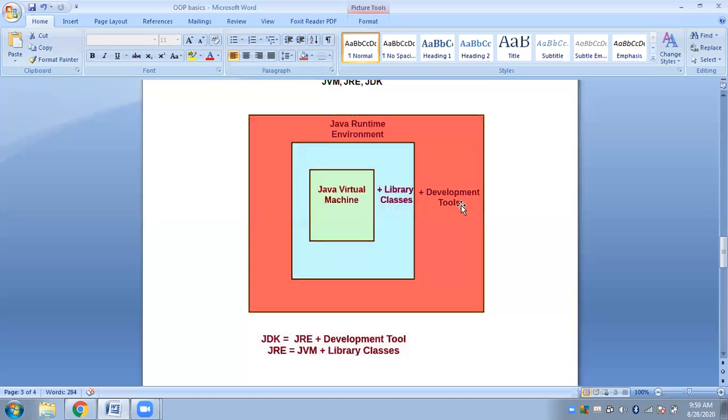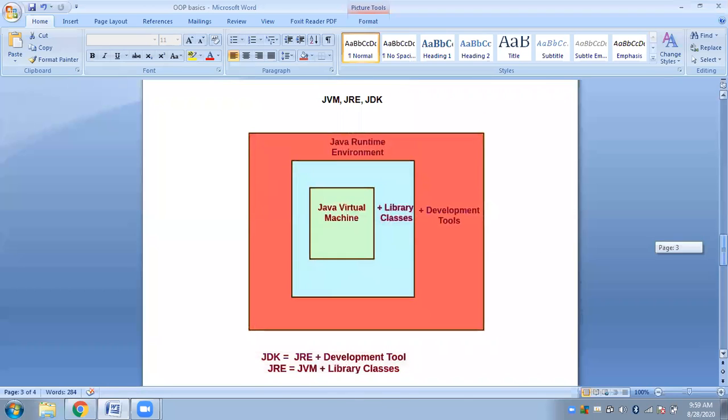We have many executable files inside JDK which belong to development tools. Like we have javac, which is the Java compiler, and we have Javadoc. These are all executable files which belong to the development tools of JDK. That is why we don't only install JRE, although it is the minimum requirement. We install JDK. Inside JDK, you will have one extra folder for JRE, where all these will reside.